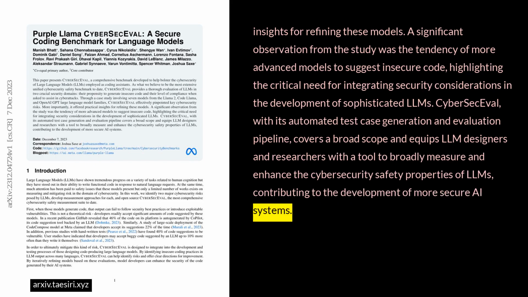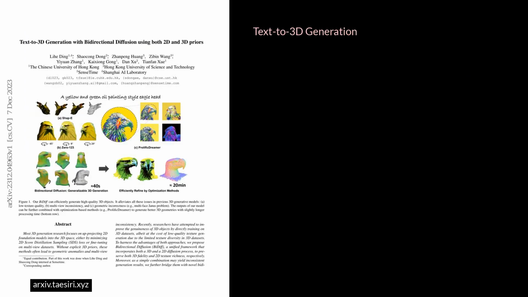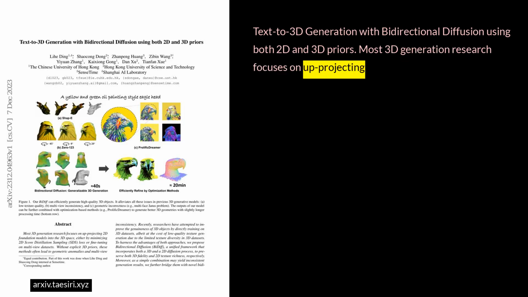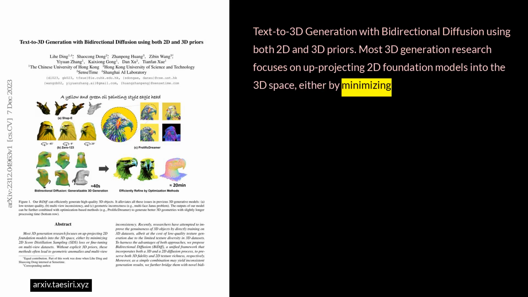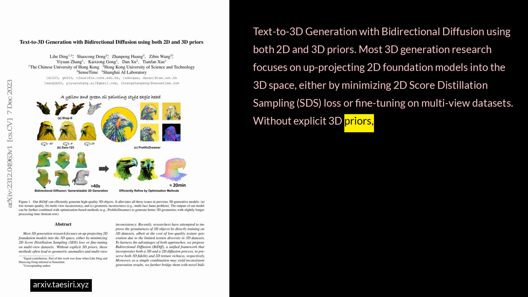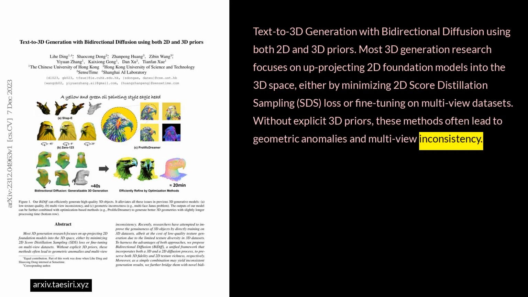Text-to-3D generation with bidirectional diffusion using both 2D and 3D priors. Most 3D generation research focuses on up-projecting 2D foundation models into the 3D space, either by minimizing 2D score distillation sampling, SDS loss, or fine-tuning on multi-view datasets. Without explicit 3D priors, these methods often lead to geometric anomalies and multi-view inconsistency.